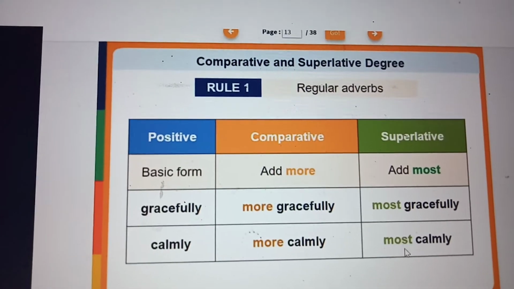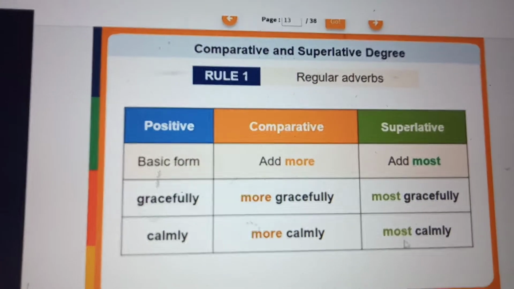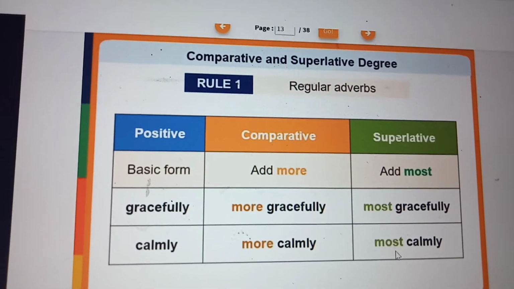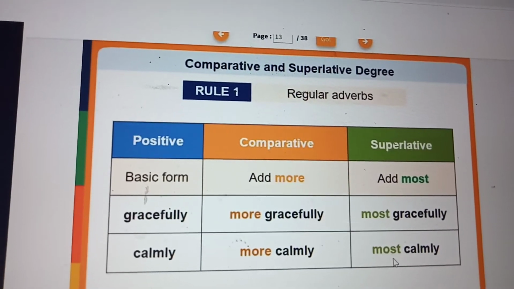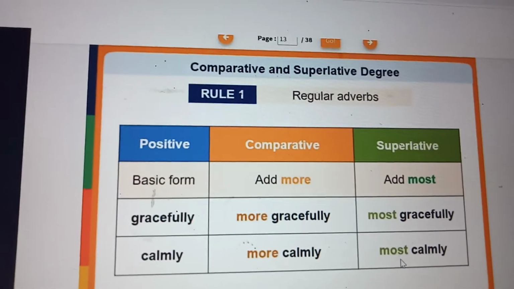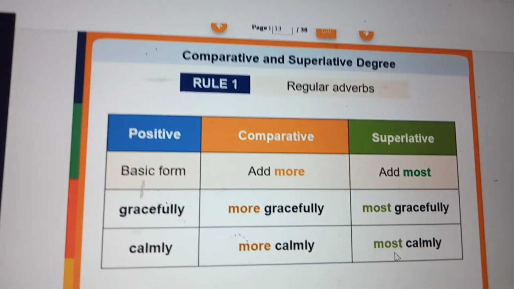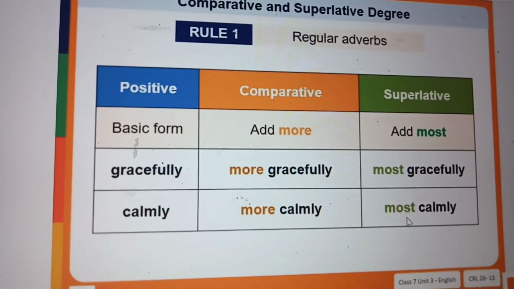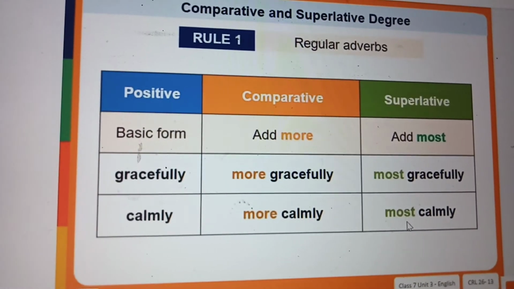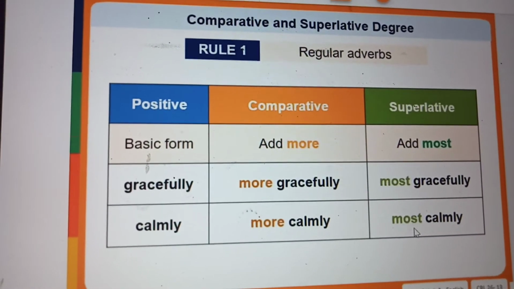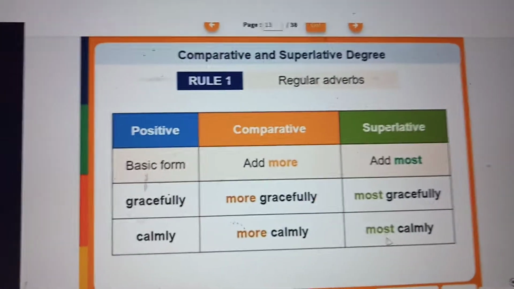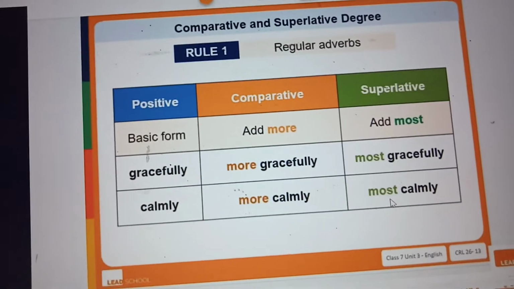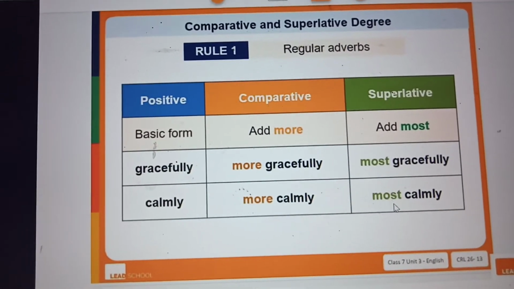And comparative and superlative degrees, that is also, they are regular adverbs and irregular adverbs are there. So in regular adverbs, rule 1 says, very simple it is, gracefully, more gracefully, most gracefully. Like that, when you are more, most you are using for comparative and superlative degree. So that is the rule 1.